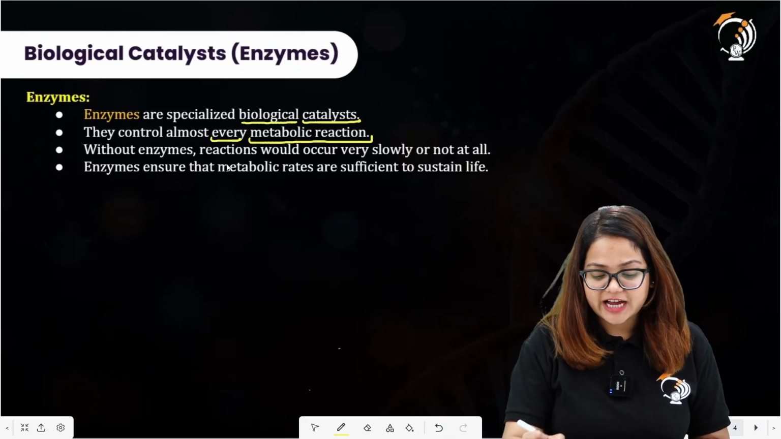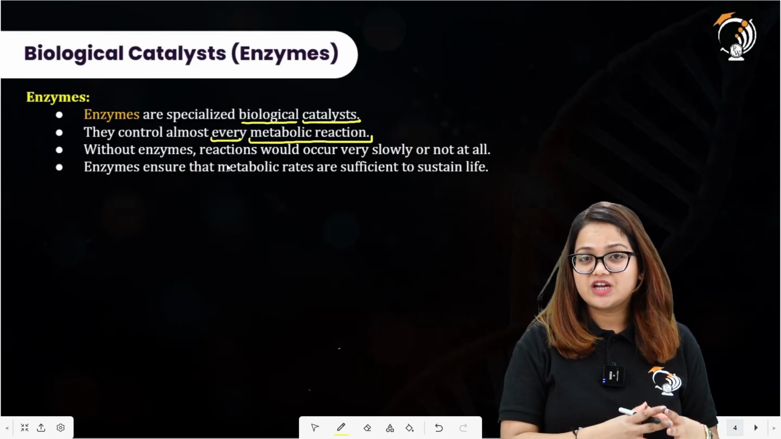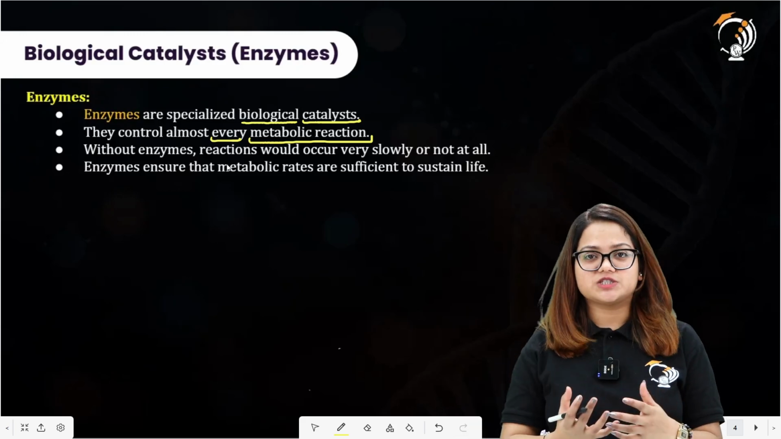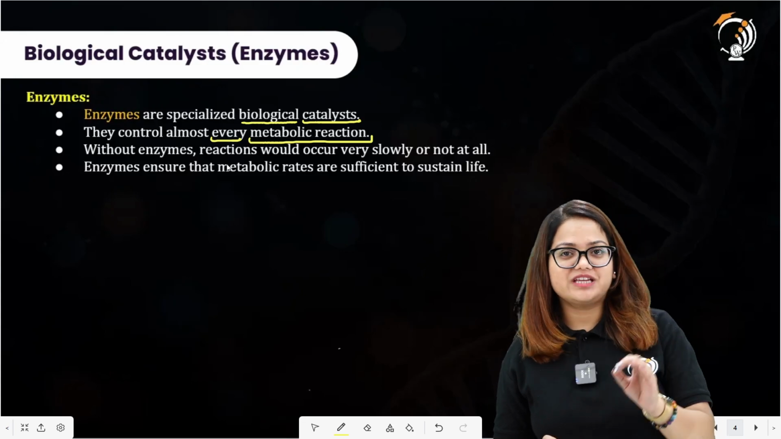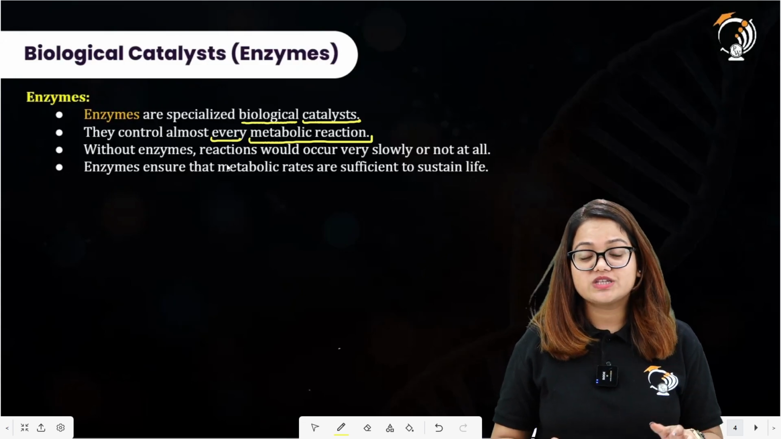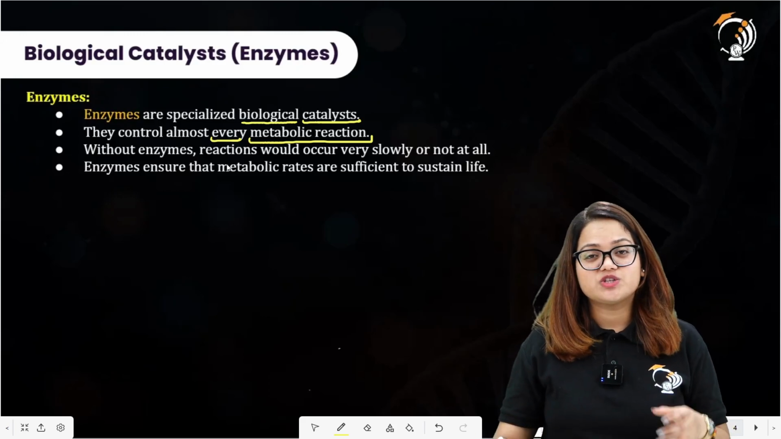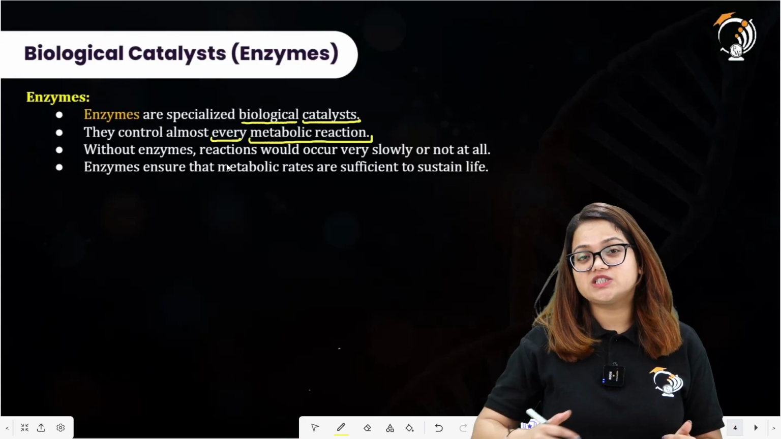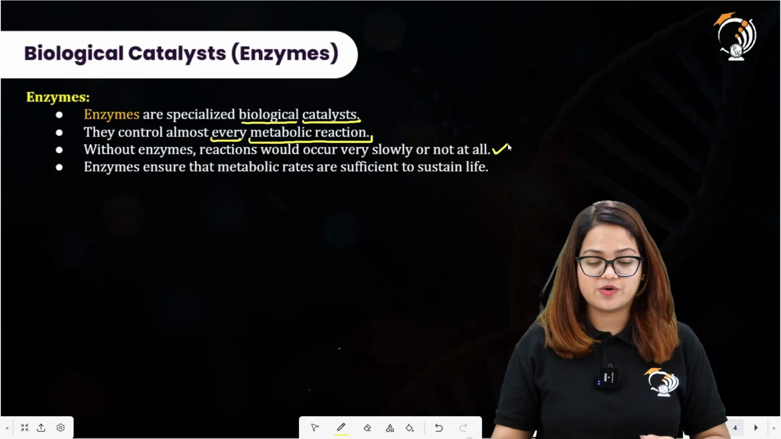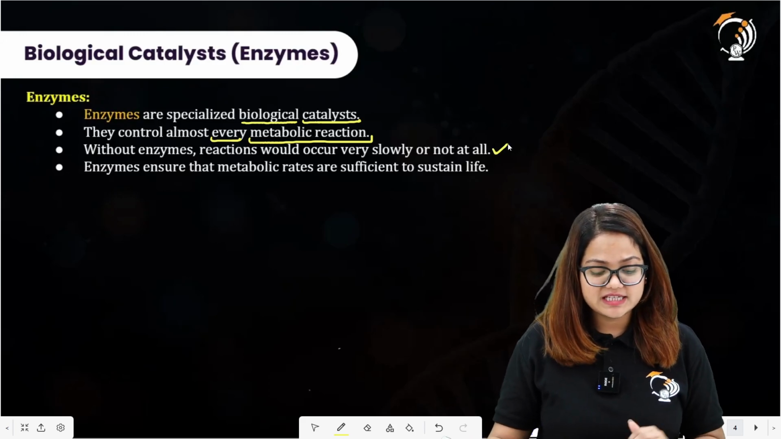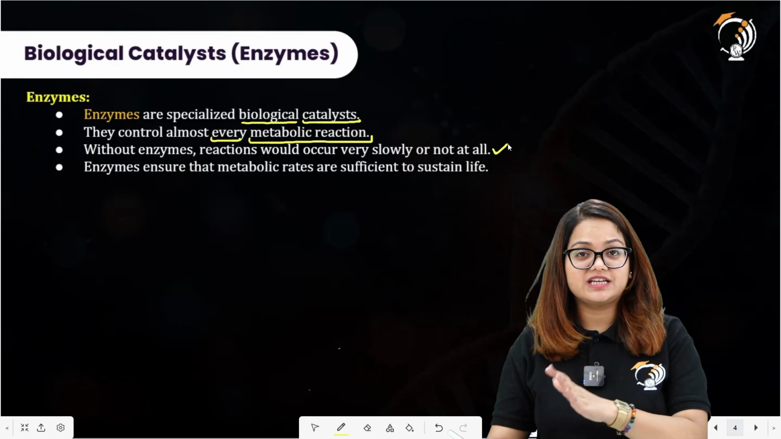Without the enzymes, reaction would occur very slowly or not at all. So we require enzymes to speed up the reactions. We can conclude from this statement that the enzymes are speeding up the chemical reaction, or you can also say if a particular reaction occurs only in the presence of enzyme, so if enzymes are not there, the reaction will not occur at all. So the third statement is also clear to you all. Then we have the fourth statement that says enzymes ensure that metabolic rates are sufficient to sustain life.